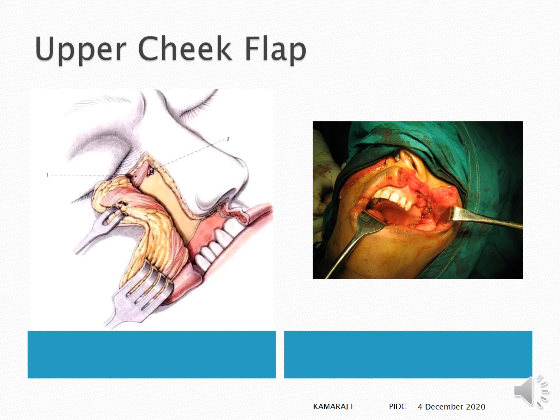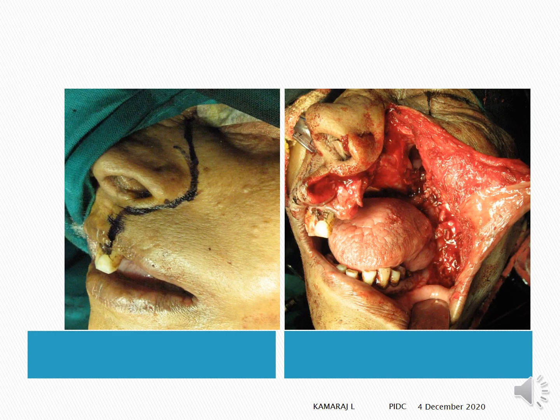This cheek flap will help you to reflect for total maxillectomy as well. So this is the marking for the incision. You can see the flap is being reflected. So the total maxilla on the left side is resected.